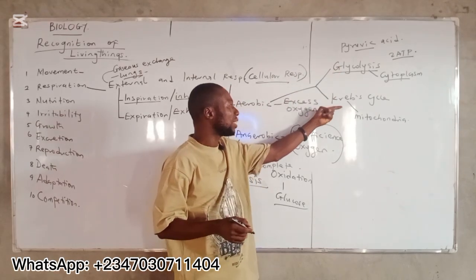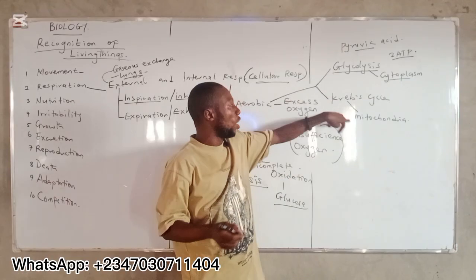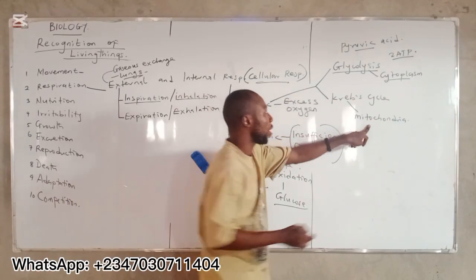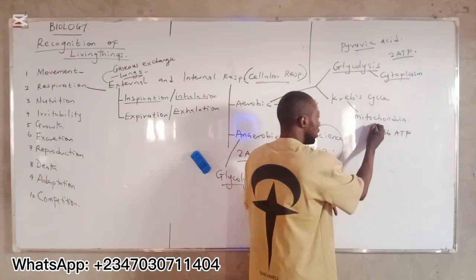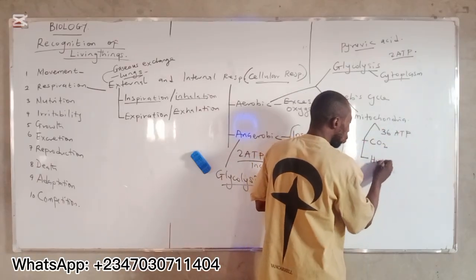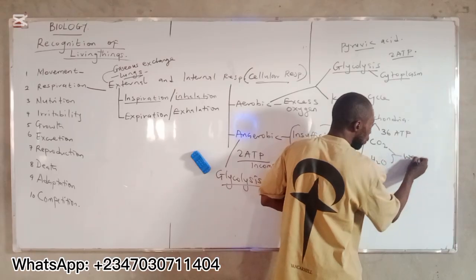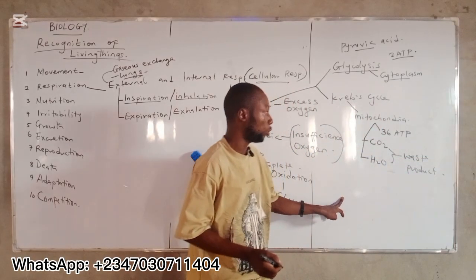Now, in the Krebs cycle that takes place in the mitochondria, the pyruvic acid is now completely oxidized in the mitochondria to produce 36 ATP, then to also produce carbon dioxide and water, which serve as waste products. Do you understand?